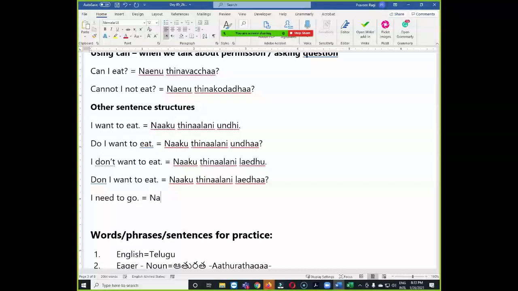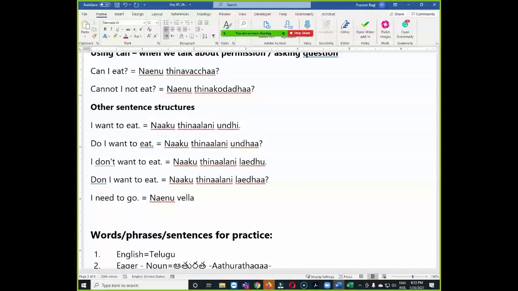నేను వెళ్ళ. Yes, there is a small difference. Okay, you can say vellali, but to maintain the variation, I need to put it into word to word translation. Then you can use that word to word translation also in spoken Telugu.